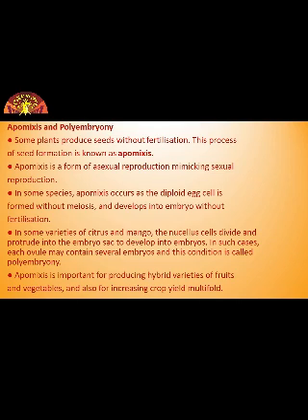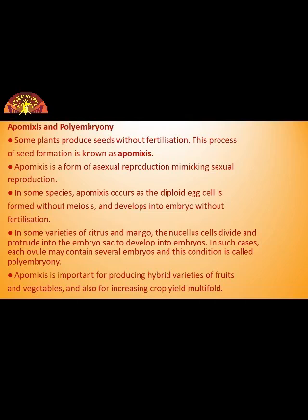Actually, apomixis is a kind of asexual reproduction which behaves like sexual reproduction, mimicking sexual reproduction. In some species, apomixis occurs as the diploid egg cell is formed without meiosis and develops into embryo without fertilization.